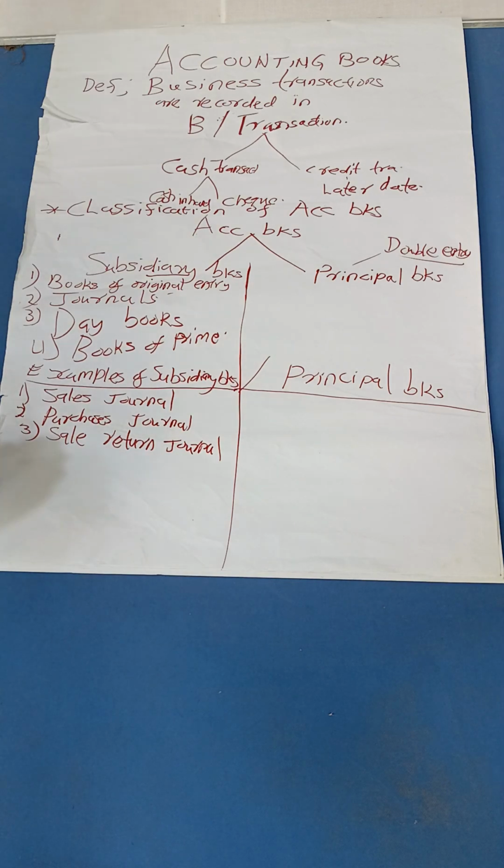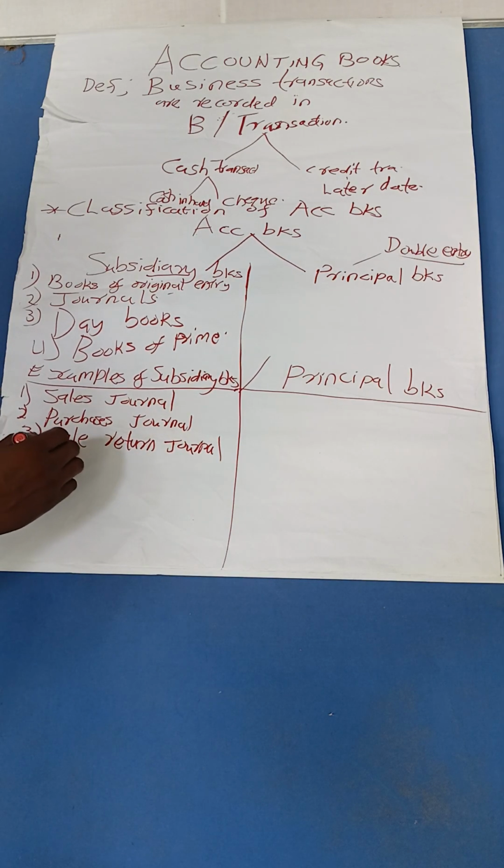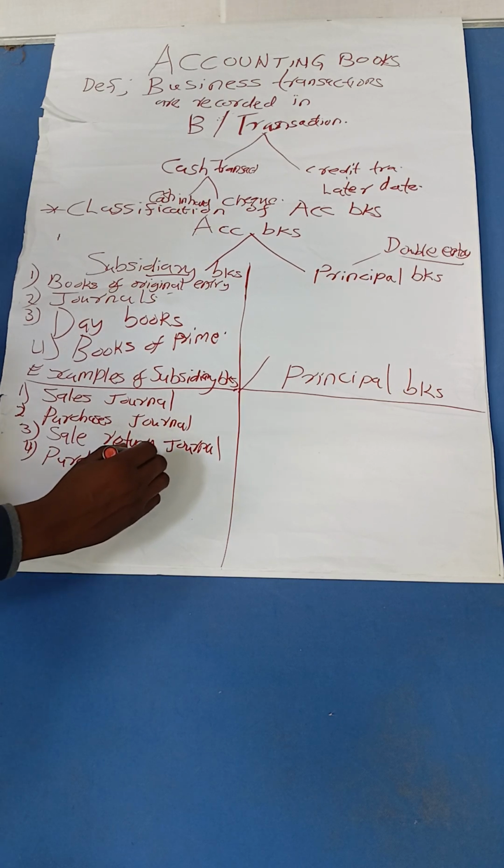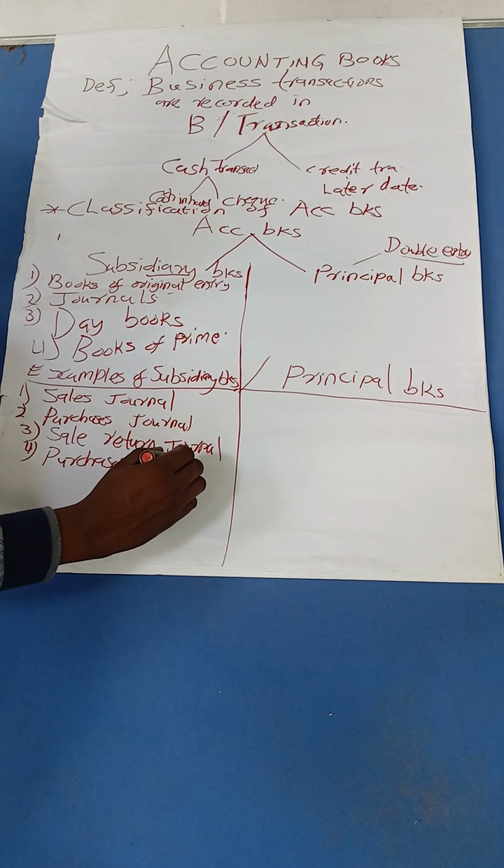Then we have the purchases return journal. That is another subsidiary book.